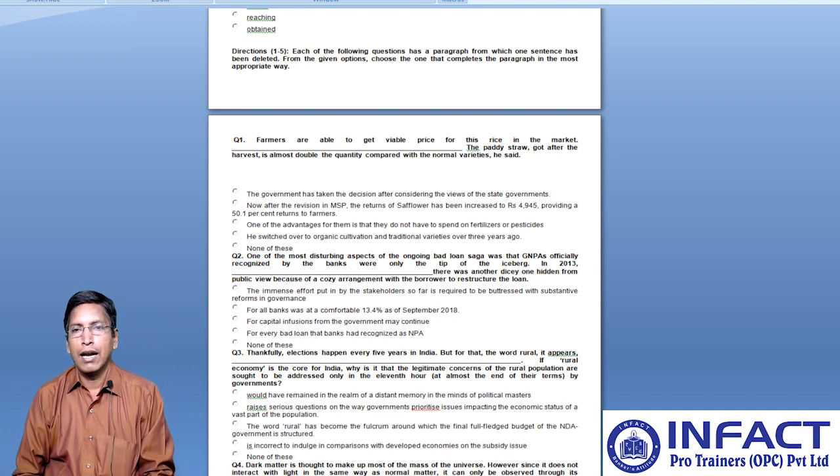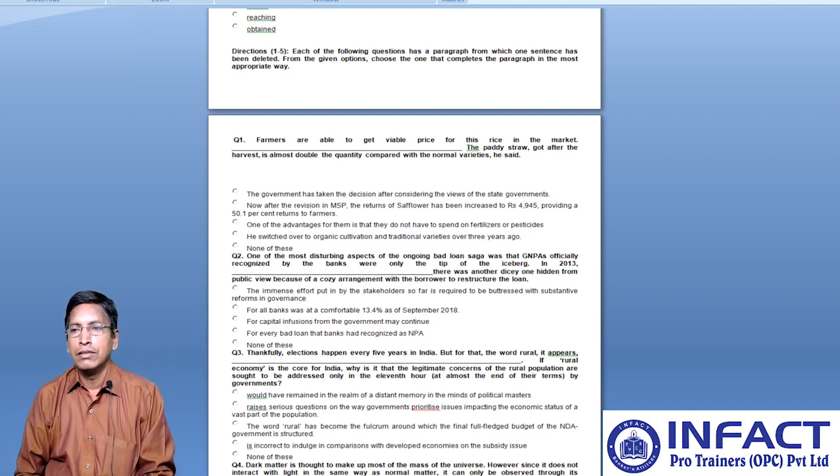in the market, followed by some statement, and it continues saying that the paddy straw got after the harvest is almost double in the quantity compared with the normal varieties, he said. So the given stanza is talking about the advantages of harvesting the paddy straw. As it is explaining, this kind of paddy variety gives the farmers just double the yield, so they need not spend on other things like pesticides or other chemicals to increase the yield of this kind of paddy. So the most appropriate option here will be: one of the advantages for them is that they do not have to spend on fertilizers or pesticides.